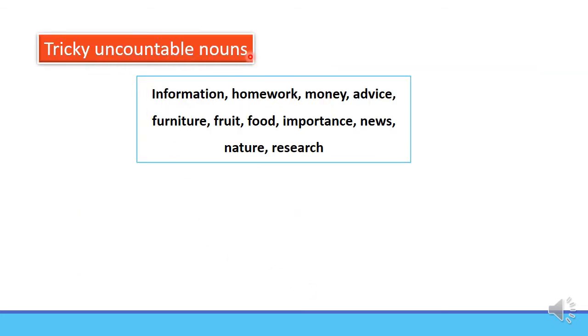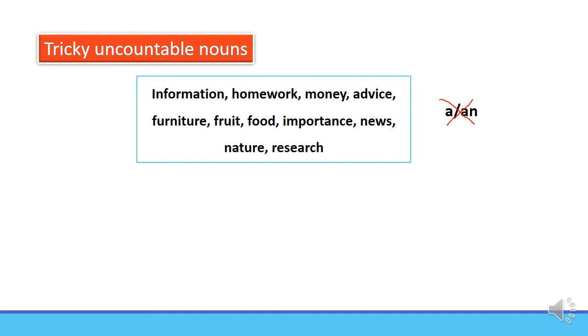Tricky uncountable nouns. These words may seem countable in Spanish, but they are not countable in English. It means that you cannot use a or an with these nouns. It's a mistake.